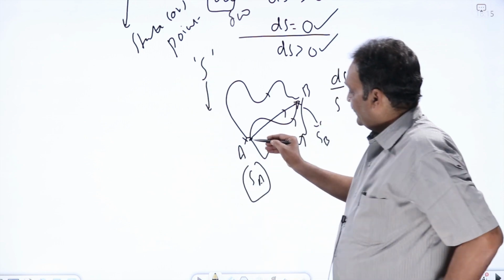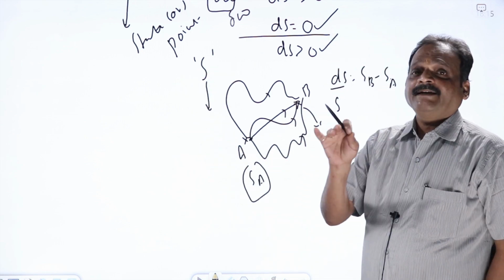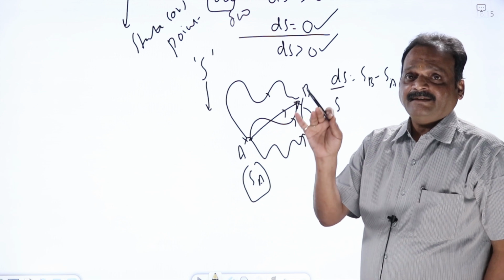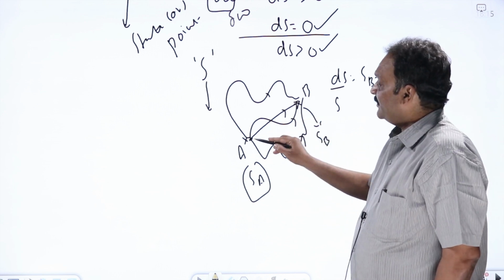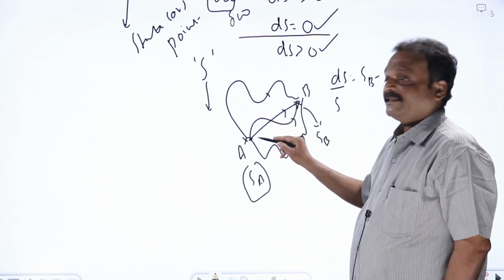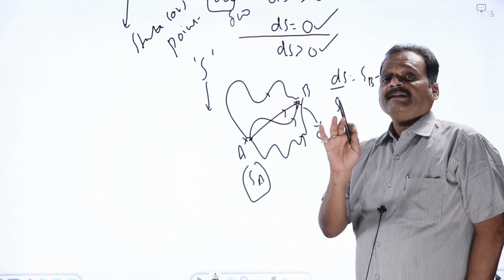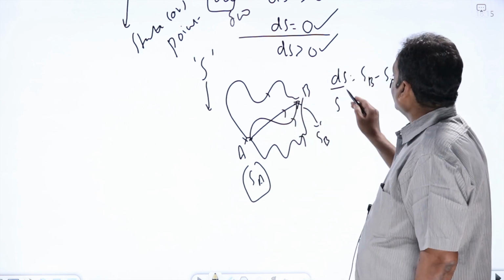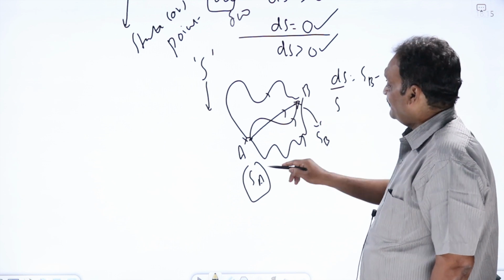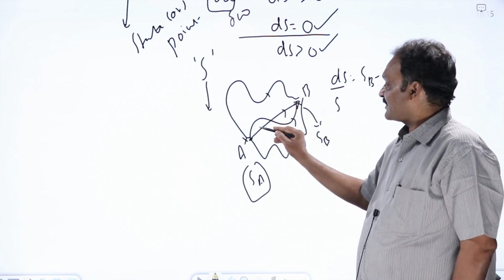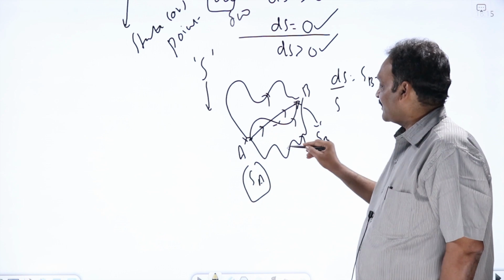Similarly, in going from A to B, since entropy is a point or state function, again keep that in mind, the change in entropy remains the same irrespective of the path followed. So ds, meaning SB minus SA, will remain constant whether you go straight like this, or like this, or like this.